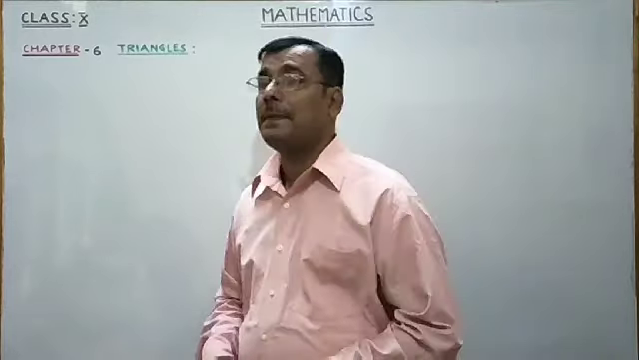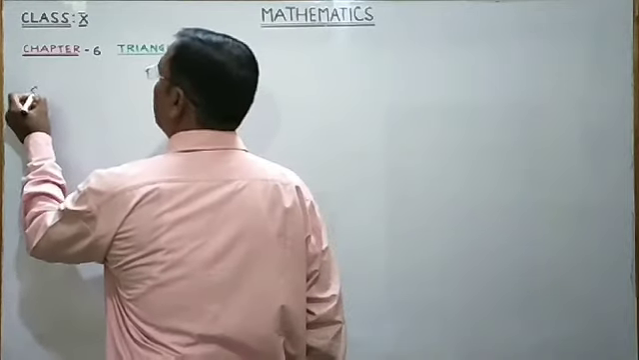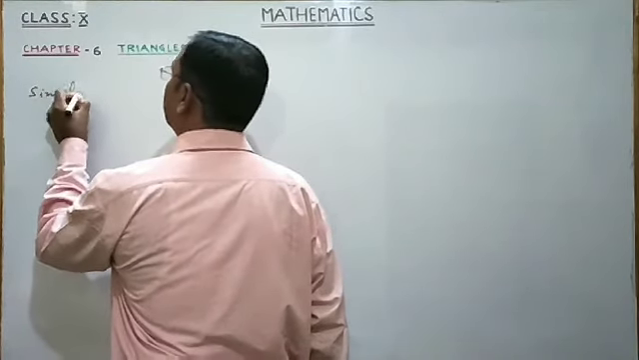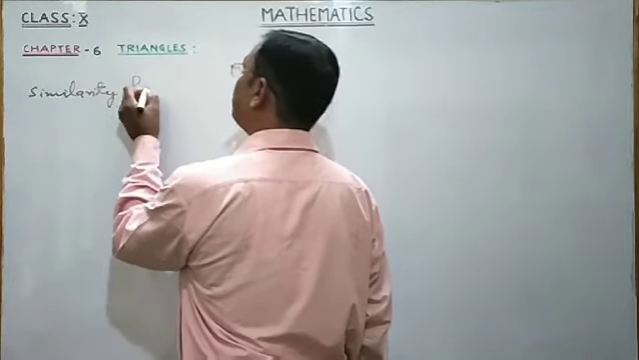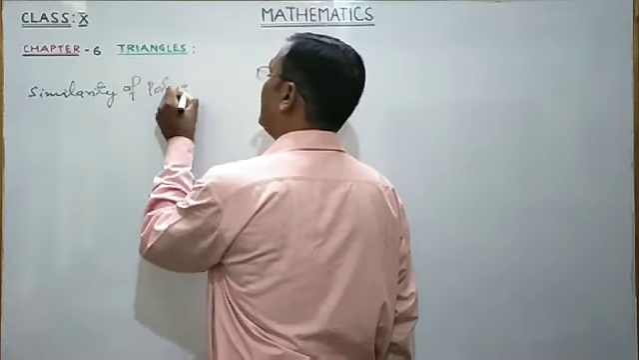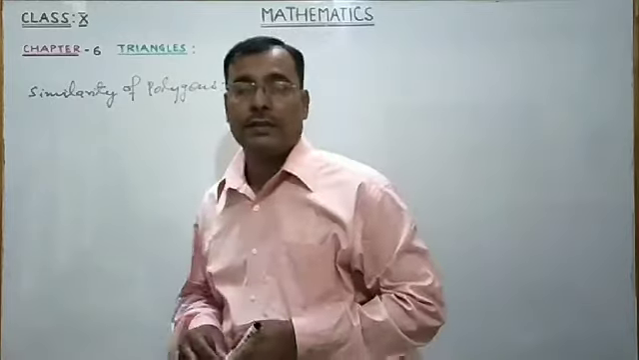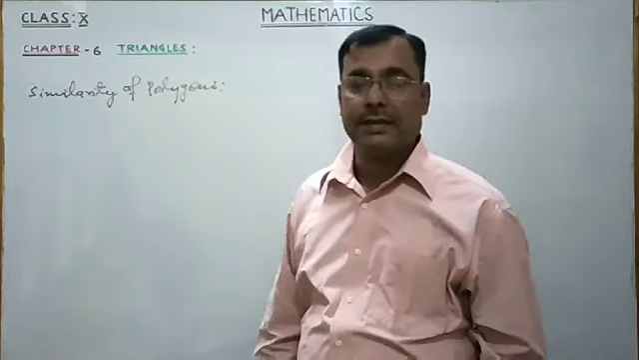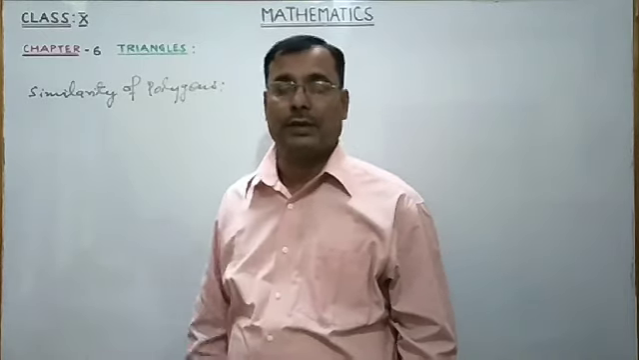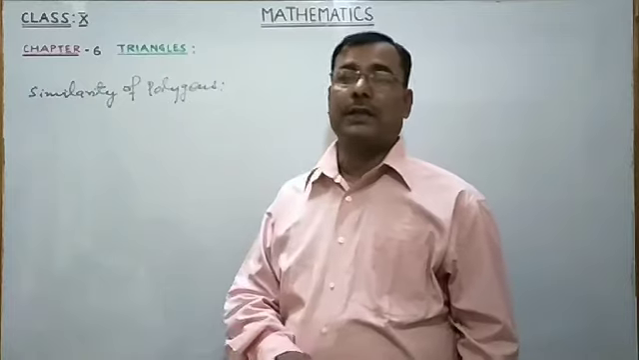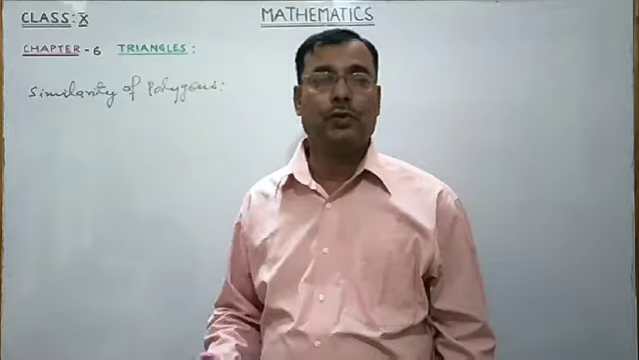Now let's see similarity of two polygons. Two polygons with the same number of sides are similar if their corresponding angles are equal and their corresponding sides are in the same ratio or in the same proportion.